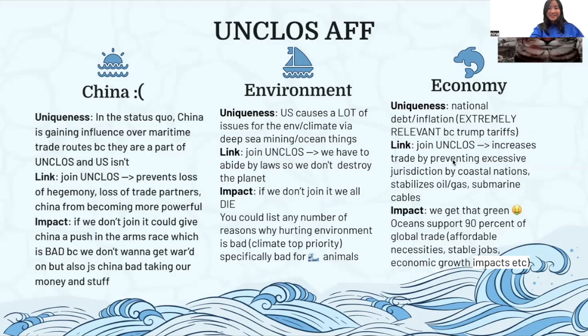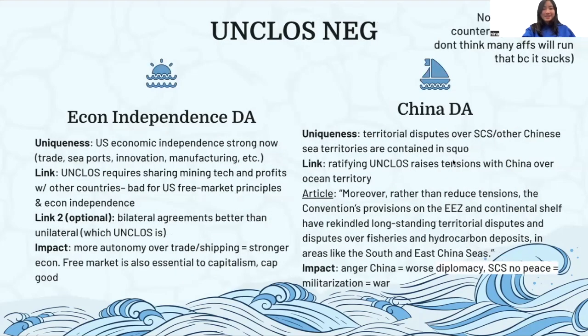Yeah, pretty much. On UNCLOS neg, there are two main DAs you'll see. The first is Econ Independence DA. Basically, right now our economy is really good in the US, we're very strong and independent in trade, seaports, innovation, manufacturing, etc. And the link here is that by joining UNCLOS, it requires us to share mining tech and profits with other countries as part of the treaty, and that's bad for US free market principles and econ independence.